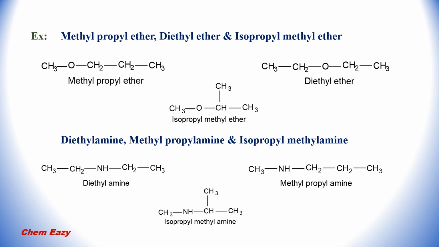In the case of diethylamine, methyl propylamine and isopropyl methylamine also, there is metamerism. You can see this NH, that is the amine group, is the functional group here, and on both the right side and left side there is an ethyl group. In methyl propylamine, one side has a 3 carbon propyl group, and the other side has a 1 carbon methyl group. Here the right side has an isopropyl group and the left side has a methyl group.